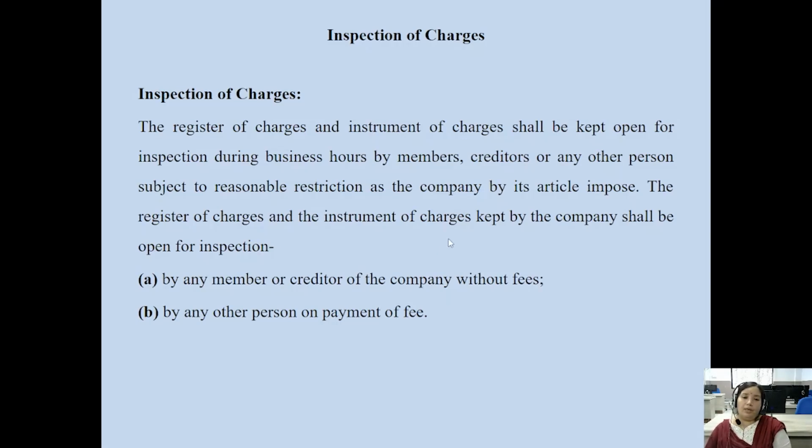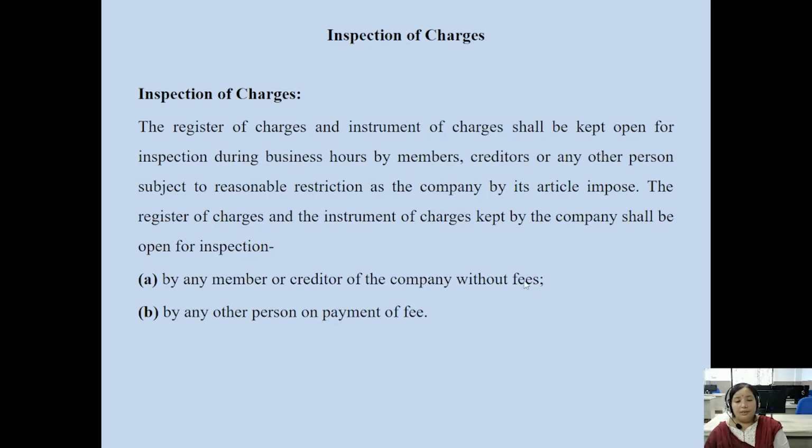So it can be inspected during business hours by members of the company, by creditors of the company, or any other person, subject to reasonable restrictions as the company may impose by its articles of association. The register of charges and instrument of charges kept by the company shall be open for inspection by any member or creditor of the company without fees, and by any other person on payment of fees.